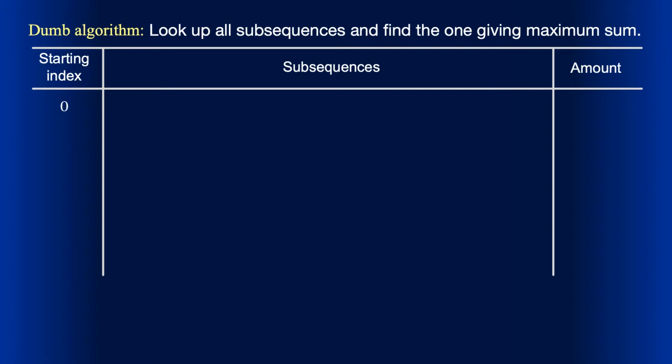For starting index 0 we have a singleton containing just a0, a 2-element subsequence of a0 and a1, a 3-element subsequence from a0 up to a2, and so on, until we finally get to the whole sequence containing n elements.